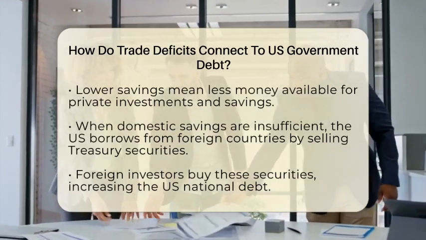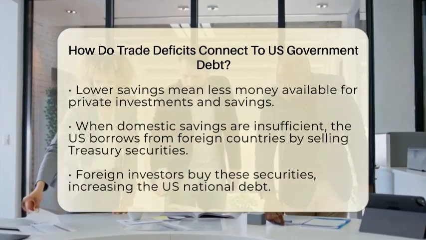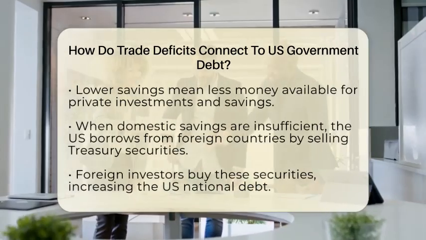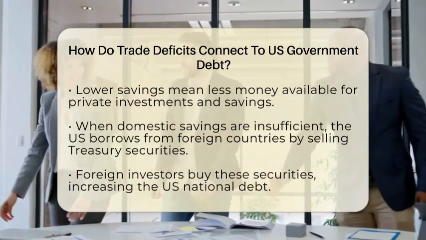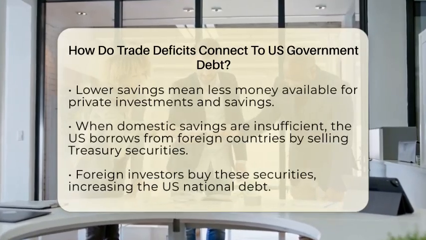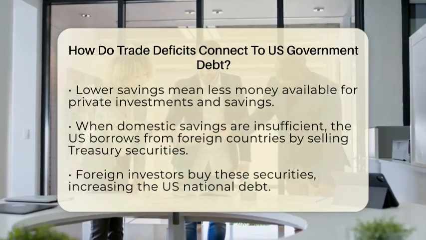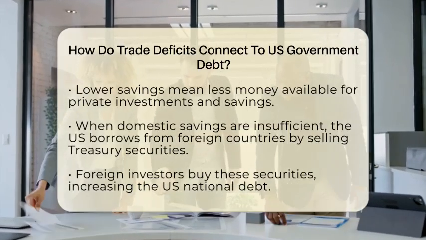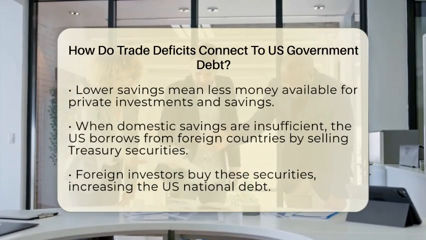If the total savings in the country drop below what's needed for investment, the United States has to look for funds from outside the country. This is where foreign borrowing comes into play. The U.S. borrows money from other countries by selling government securities, like Treasury bonds. These are basically IOUs that foreign investors buy, and they add to the national debt.